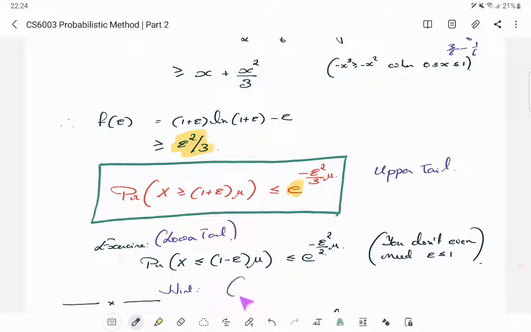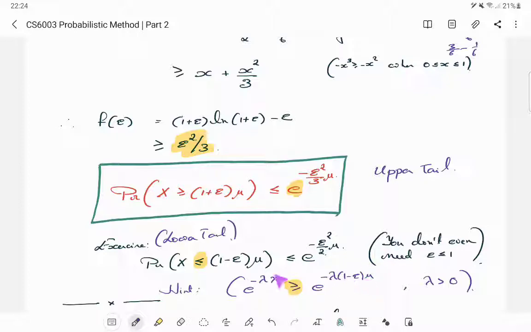Because Markov's inequality works in the opposite way, you should think of this as e raised to minus lambda x. Now you see this less than or equal to is a greater than or equal to, e raised to minus lambda times 1 minus epsilon mu, but keep your lambda positive, okay. Or you could have worked with lambda less than 0, but this is cleaner, okay.